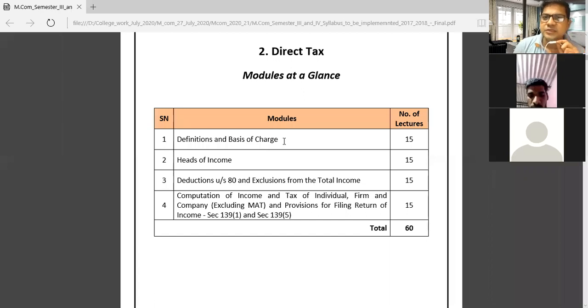It means we will study direct tax. Some students already studied direct tax in TYBCom. 80% of the portion is the same as what you studied in TYBCom. Only 20% portion we will uplift and study in advance. But we will study all the chapters which you already studied in TYBCom.